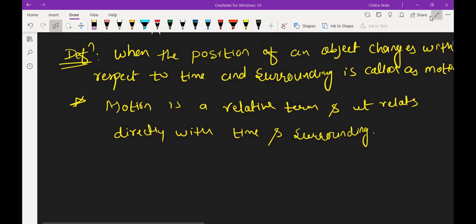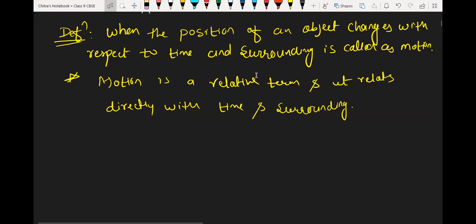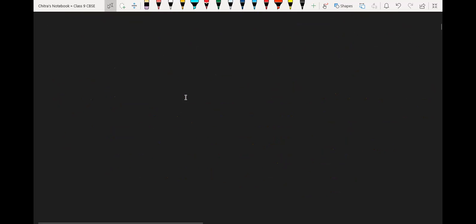Okay, so understood, beta, what motion is all about? It is a relative term because it is directly related with time as well as surrounding. That's why motion is called a relative term. Understood? Yes, sir. Okay, now we will discuss the types of motion. First we will understand what linear motion is. So the next heading will be linear motion.